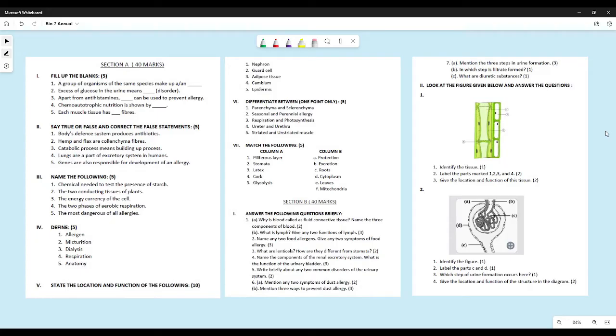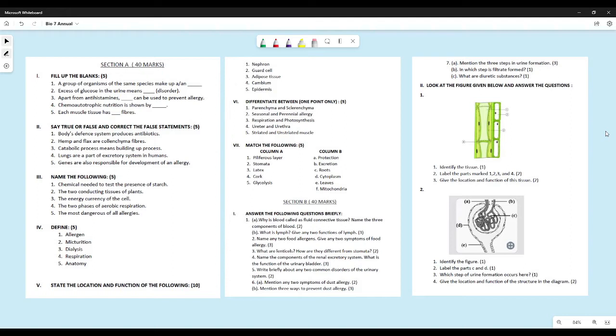Now name the following. Chemical needed to test the presence of starch, iodine. The two conducting tissues of plants, xylem and phloem. The energy currency of the cell, it is ATP, adenosine triphosphate. That is the energy currency because the energy is stored in the form of ATP. The two phases of aerobic respiration, they are glycolysis and Krebs cycle. So that is what you were supposed to write.